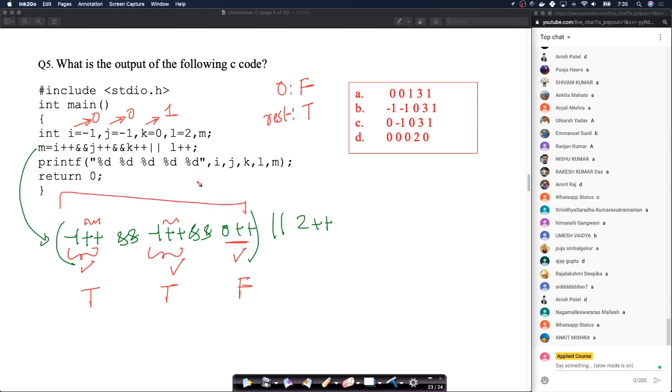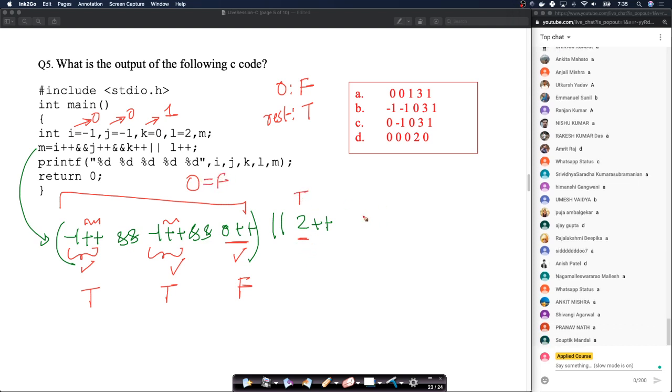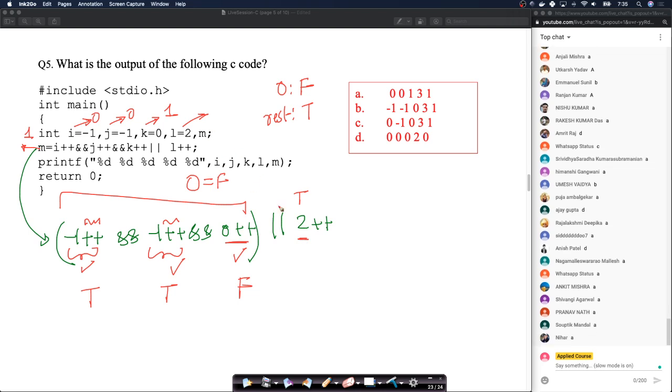So this whole thing is 0 or 2 plus plus. Again, 2 is true. False, again, this is equivalent to false. False or true is true. Right? Simple. So your M here will be true, or in other words, your M will be 1. Right? Your M will be 1. Your L also will get incremented by 1. So L will be 3.